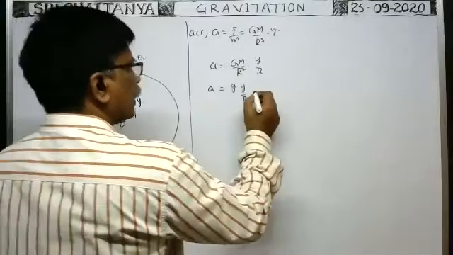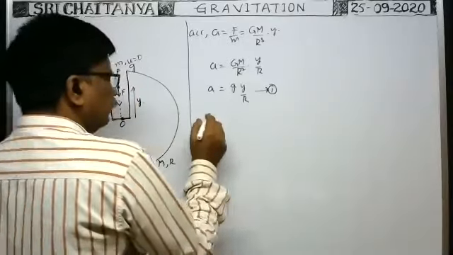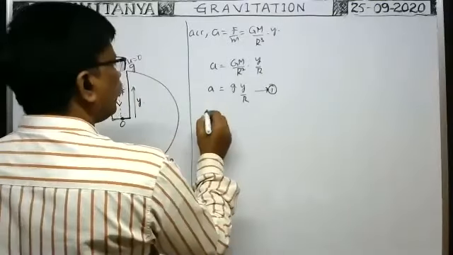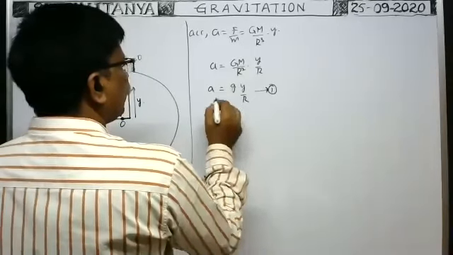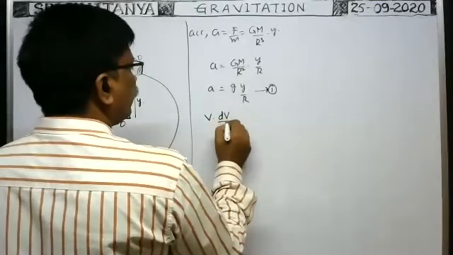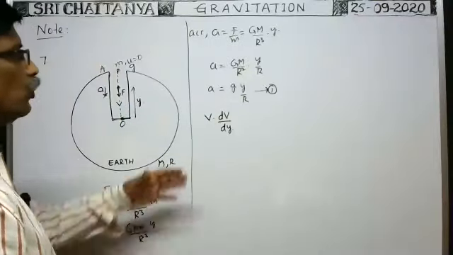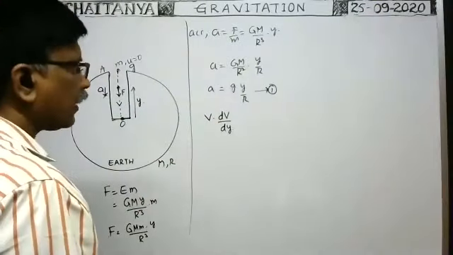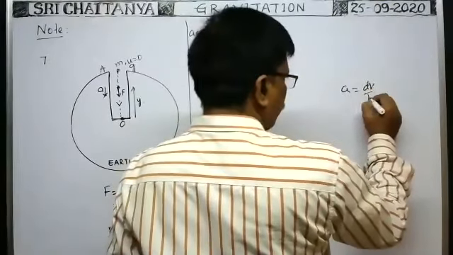Now, in this case, this is equation 1. From this, A can be written as V into dV by dy. Acceleration can be written like that, no? Since acceleration is equal to dV by dt, we know.